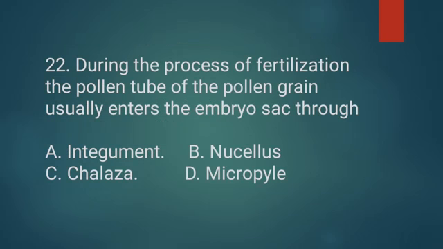Question number 22. During the process of fertilization, the pollen tube of the pollen grain usually enters the embryo sac through option A, integument, option B, nucellus, option C, chalaza, option D, micropyle.